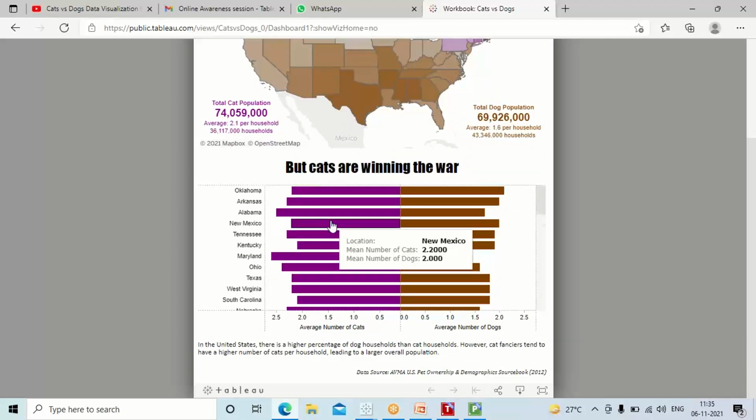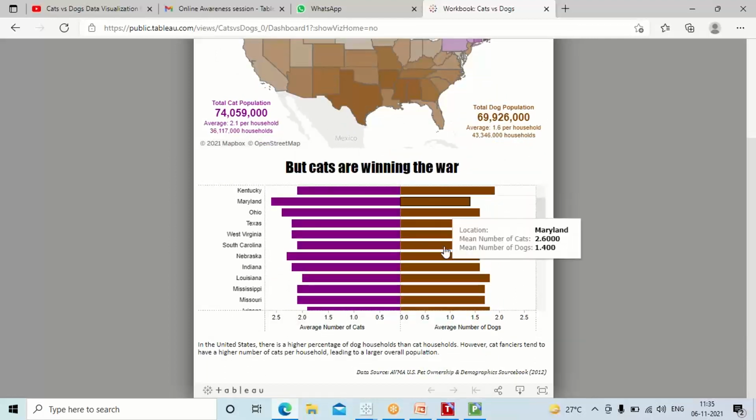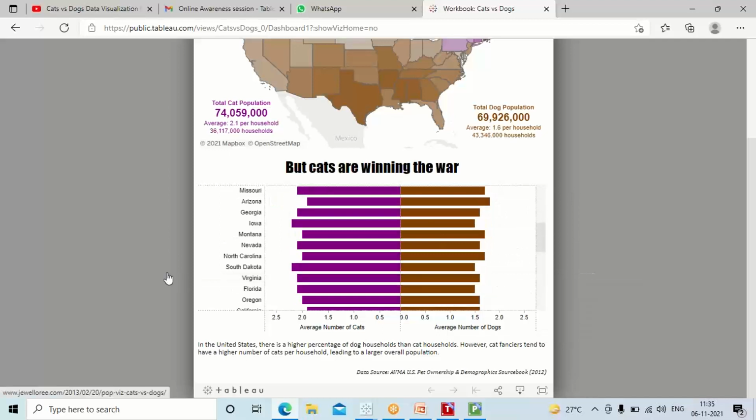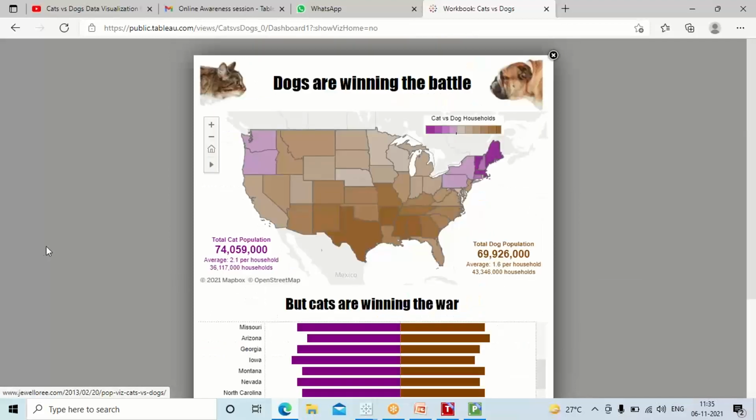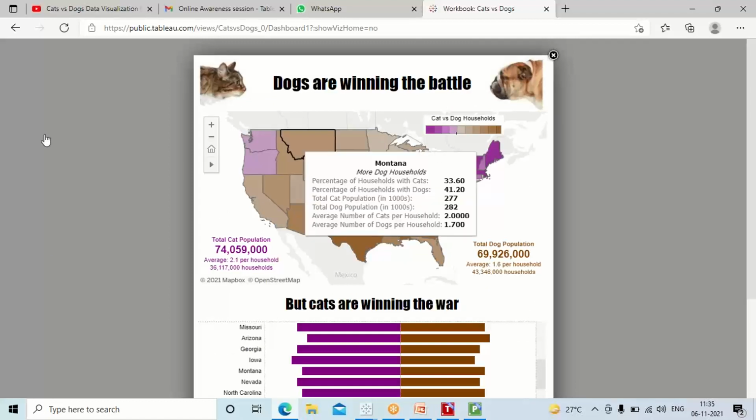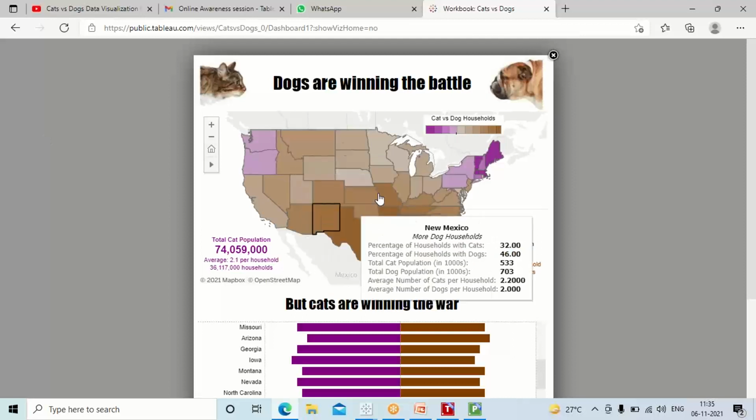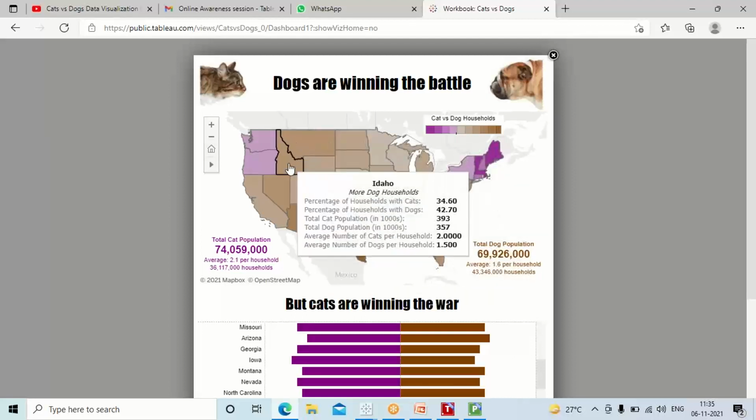If you talk about the average number of cats, they're winning the war. And here, this person has created a dashboard. Remember, I told you, interactive dashboard. See, if I change the data in the data set, this picture will change, guys. This is called an interactive dashboard.